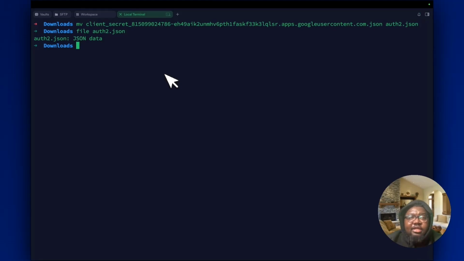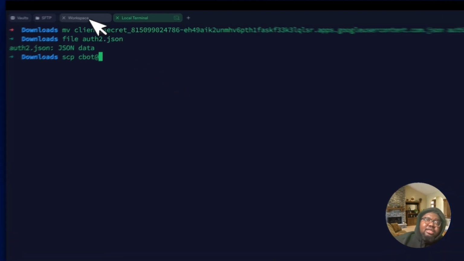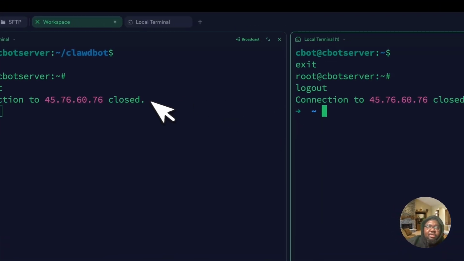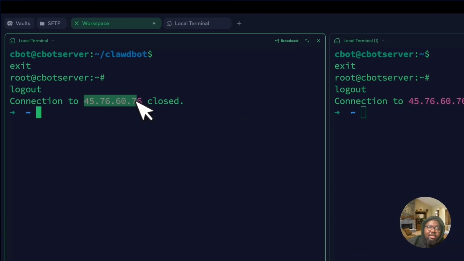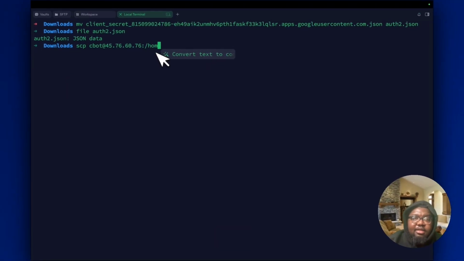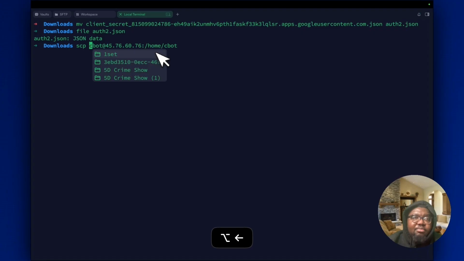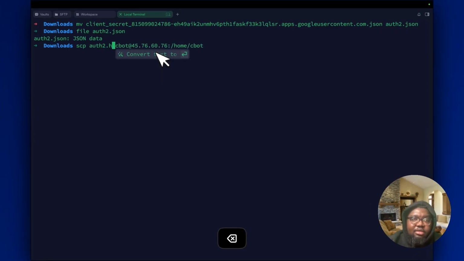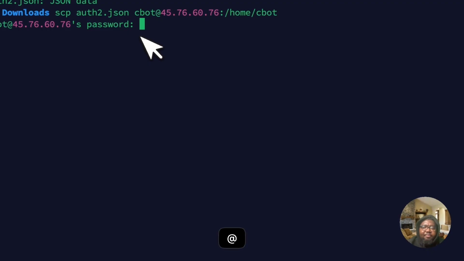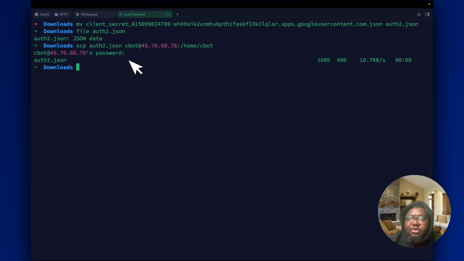So this JSON data is going to have to be transferred to the server. It's really easy to do that. All you have to do is use the SCP command. So definitely cbot. We definitely want to use the IP address. So I'm going to come in and copy the IP address from here. You put a colon, and then you basically specify the folder it should land in. So I'm going to come all the way to this side and type auth2.json. Perfect. I remember that one. Okay, so it's been transferred.